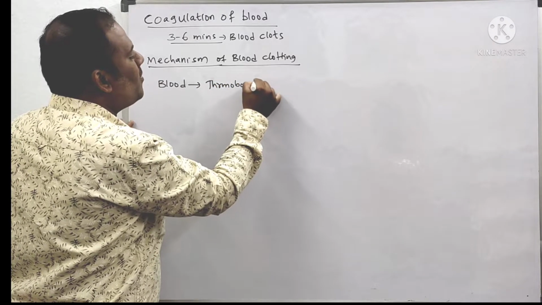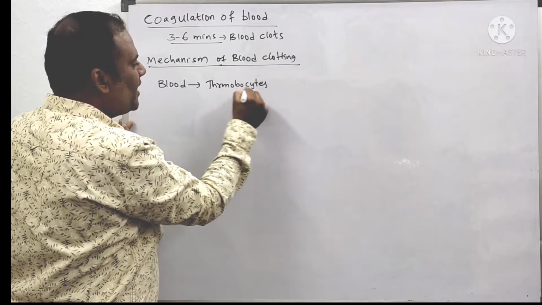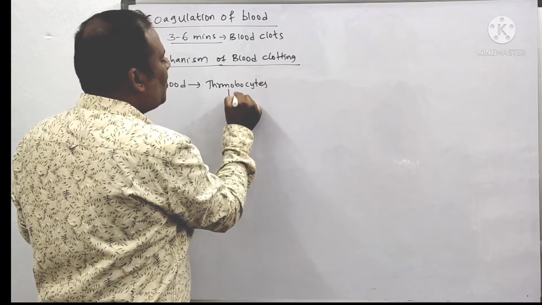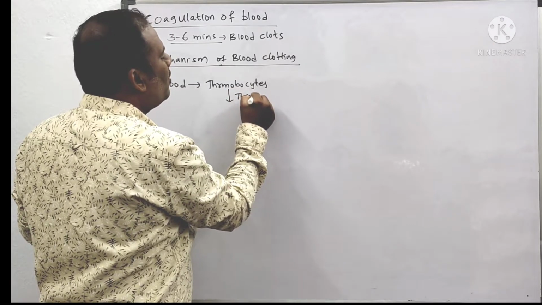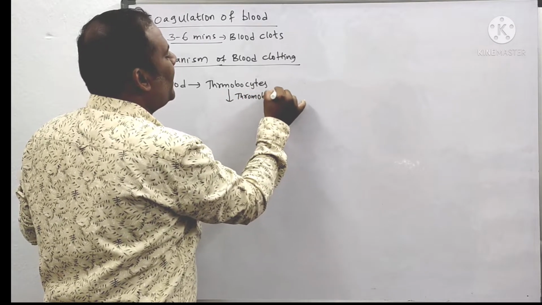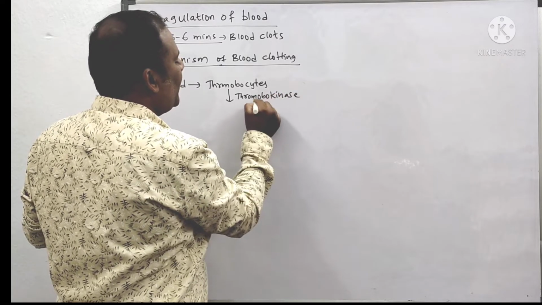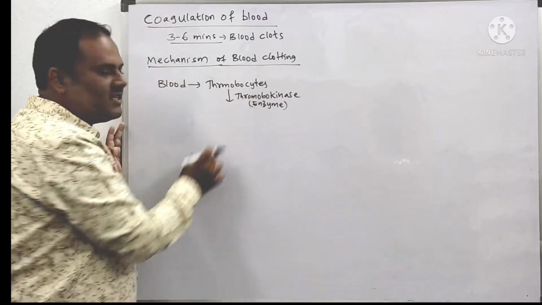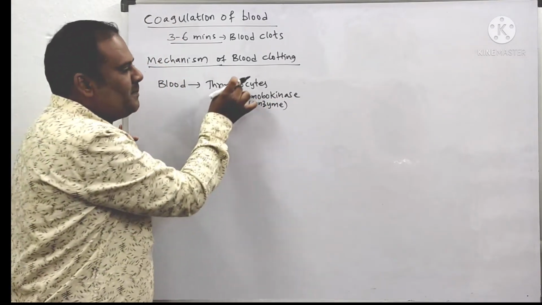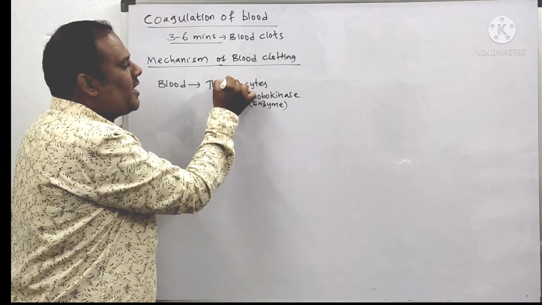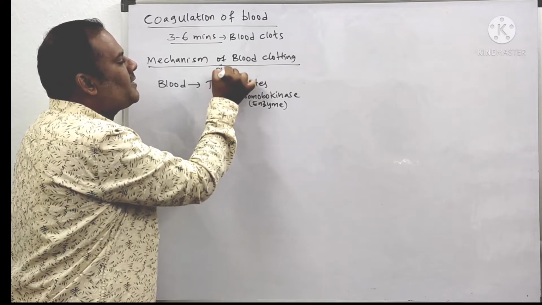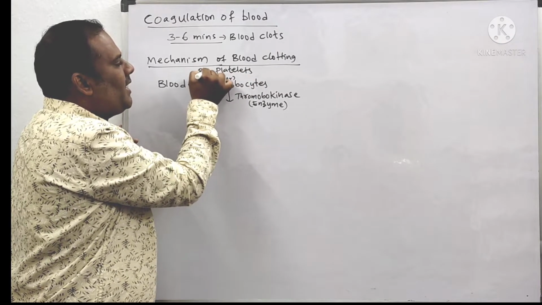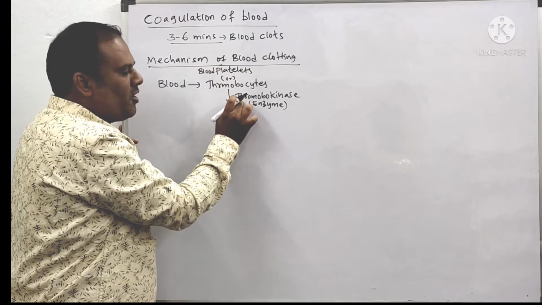These thrombocytes produce an enzyme called thrombokinase. Whenever a blood vessel is injured and we get a wound, these thrombocytes, which are also called blood platelets, will produce the thrombokinase enzyme.